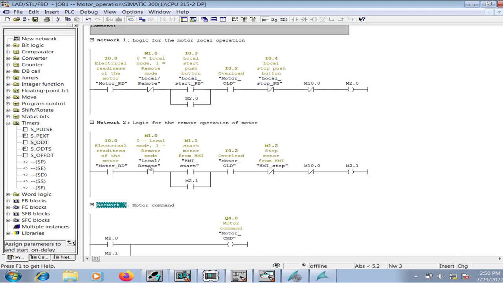And in that case, if M1.0 is high, this logic would be completed and it would just wait for M1.1 and M1.2 to activate or deactivate this logic, right? So the logic is complete for the remote operation of the motor and the local operation of the motor as well.